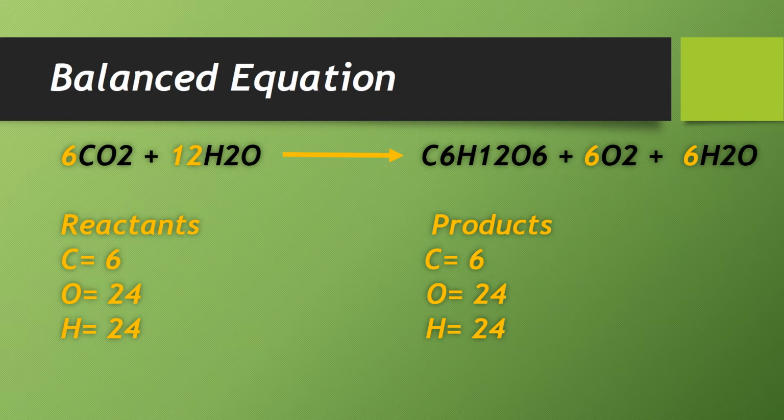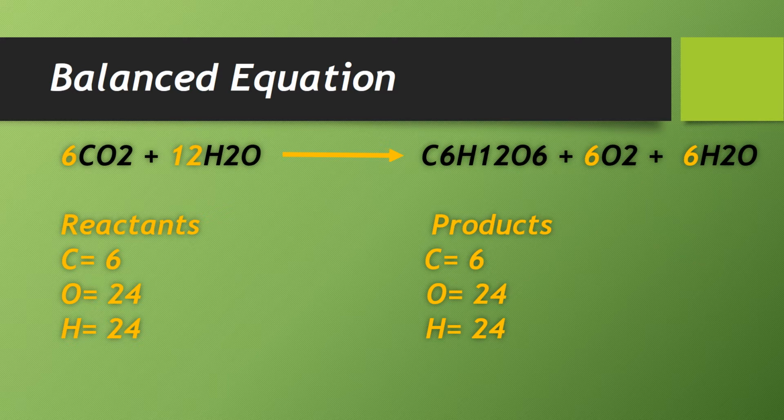In this slide, you can see that we had only one carbon in the previous slide, but we had six carbons here, C6. So we have six carbons in the product, but in the reactant we had only one carbon.